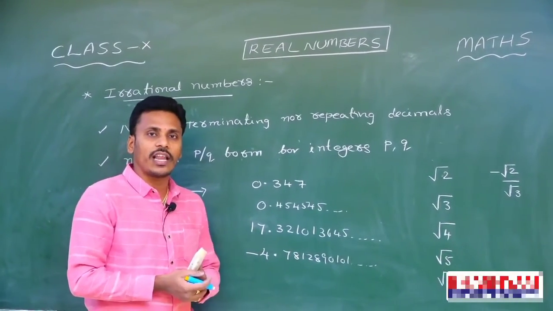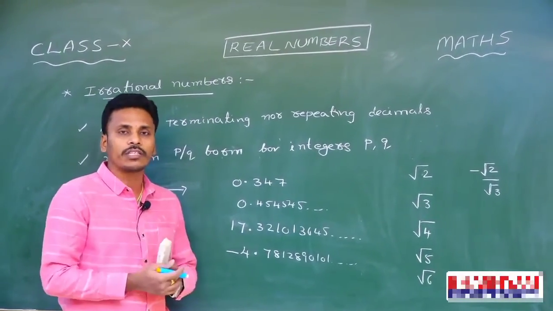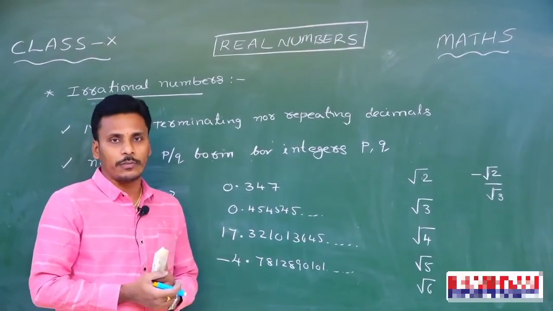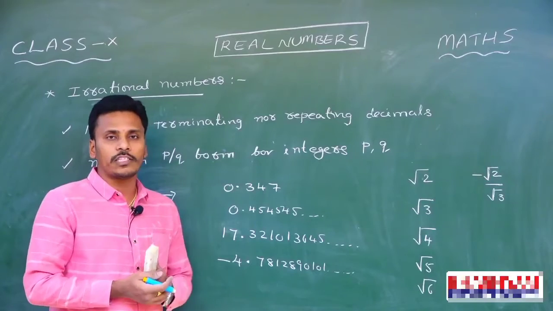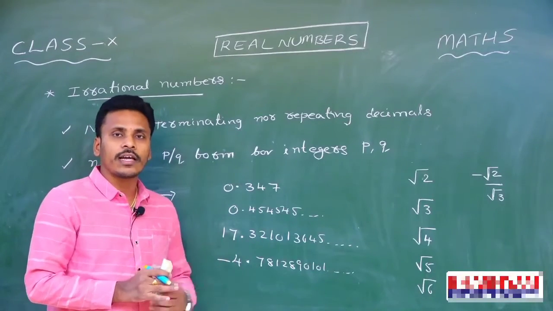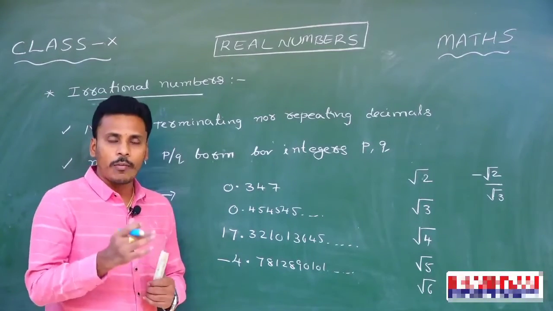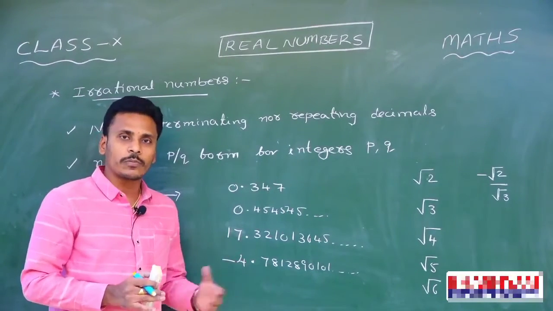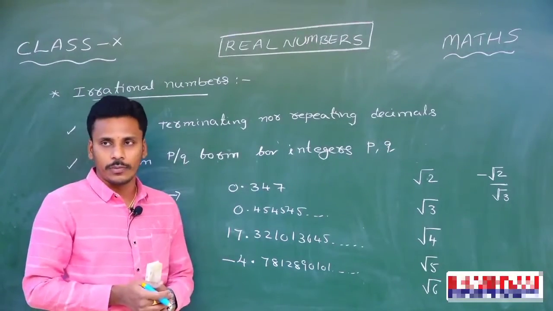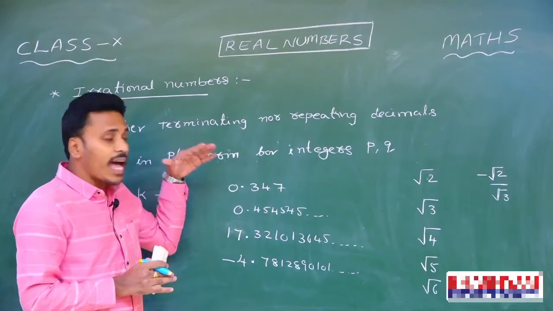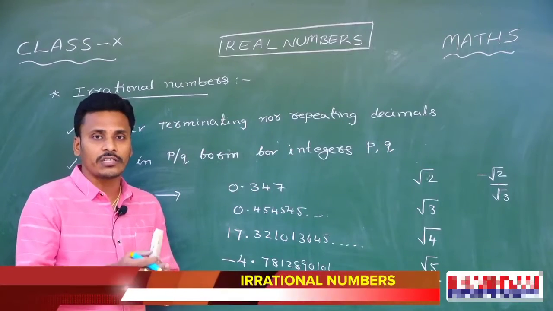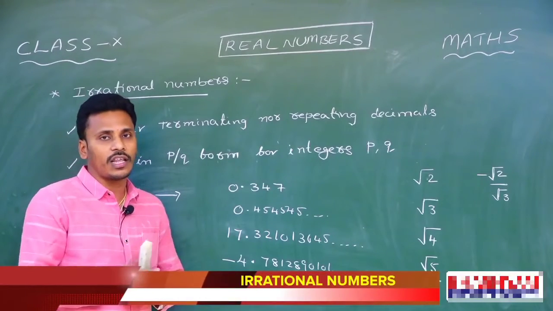As we discussed in the last class, irrational numbers are neither terminating nor repeating decimals. There are different types of decimals: terminating decimals and non-terminating decimals. And among the non-terminating decimals, we still have two types: recurring decimals as well as non-repeating decimals. The neither terminating nor repeating decimals are termed as irrational numbers. All this we discussed in the last class.